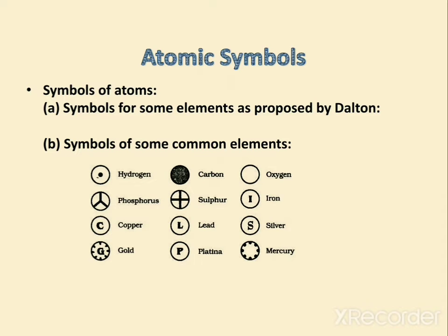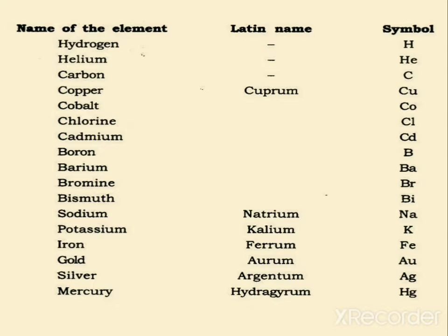Now we have the atomic symbol, and you know that everybody needs a unique identity. Your identity is different, and mine is different. Similarly, in chemistry, each element has its own identity, which is represented by its symbol. Now we have the symbols proposed by Dalton. You can see on the screen: hydrogen, phosphorus, copper, gold, carbon, sulfur. And we have a chart: hydrogen is represented by the symbol H, helium He, carbon C, cadmium Cd, beryllium Be, and so on.